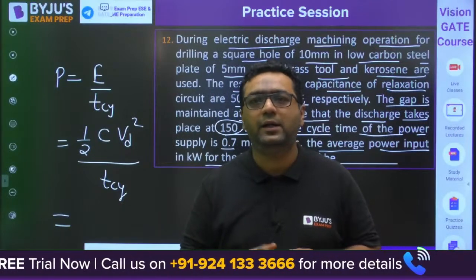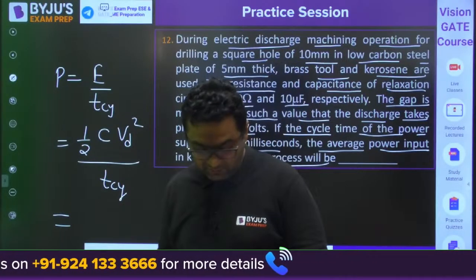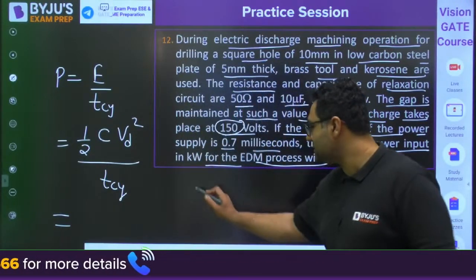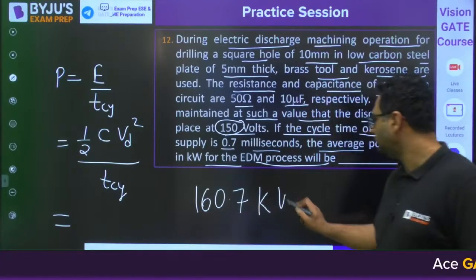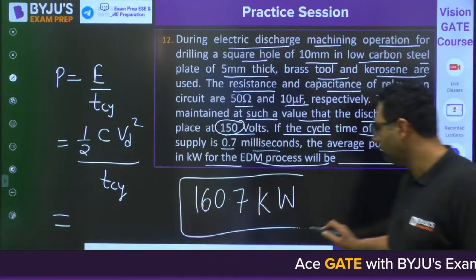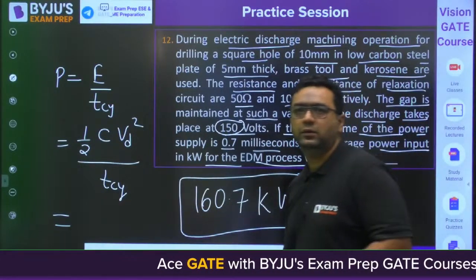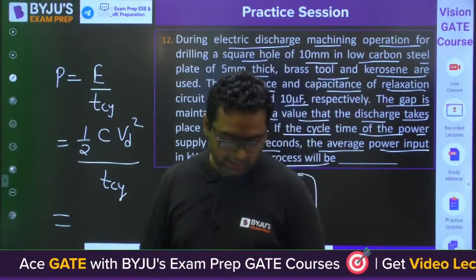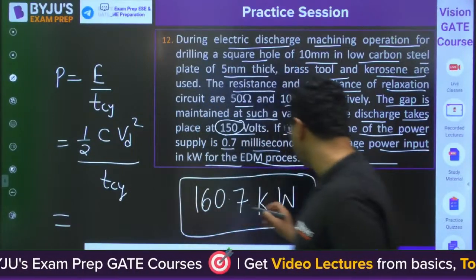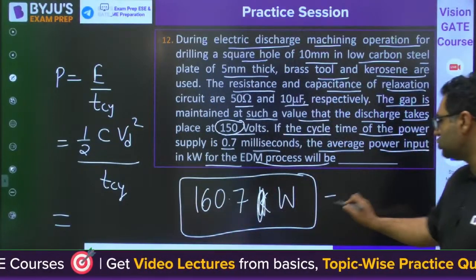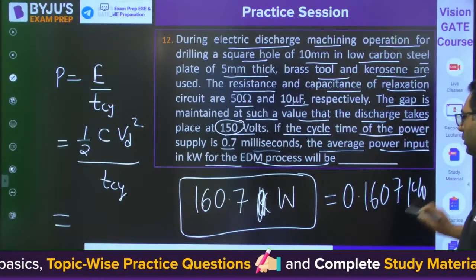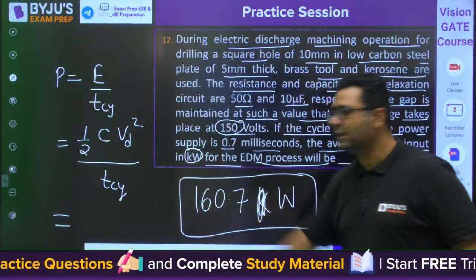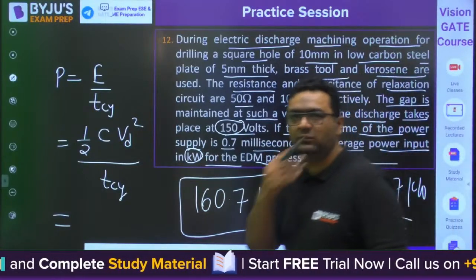Okay. So the answer for this question is 160.7 watt. So 0.1607 kilowatt. They are asking in kilowatt. Otherwise you will lose the mark.